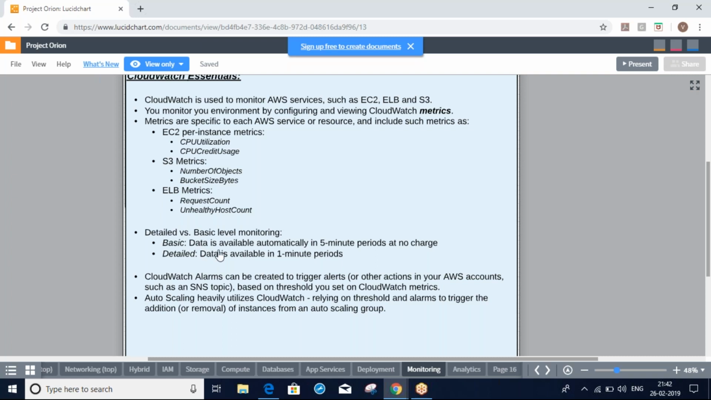Whether you want that cost or not, we can refer to the official documentation. In production, most probably it will be detailed only, whether it is production, non-production, or test, whatever it may be. Most of the time, about 90%, will be detailed only. Why? Because for monitoring and checking logs, we need logs every 1 minute. So that's why we'll probably go for detailed. Detailed is chargeable, basic is free.